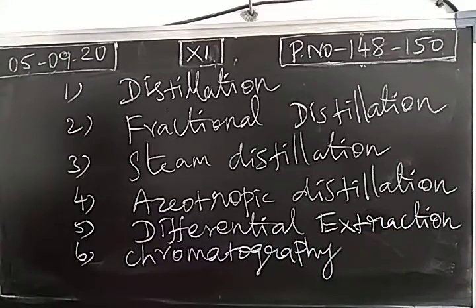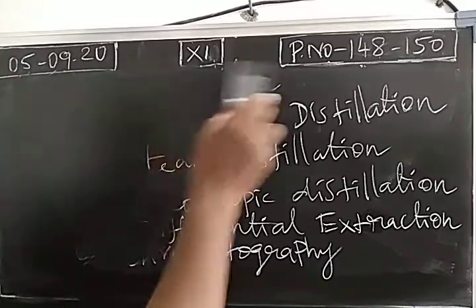So we have many methods of purifying organic compound. For purifying the solid components of a mixture, we may go for sublimation process, crystallization process, or fractional crystallization. Then to purify the liquid mixtures, we may go for distillation, fractional distillation, steam distillation, azeotropic distillation, distillation under reduced pressure, differential extraction, and chromatography. Okay. Distillation under reduced pressure is not given in our book. So the remaining methods will be discussed, one by one.